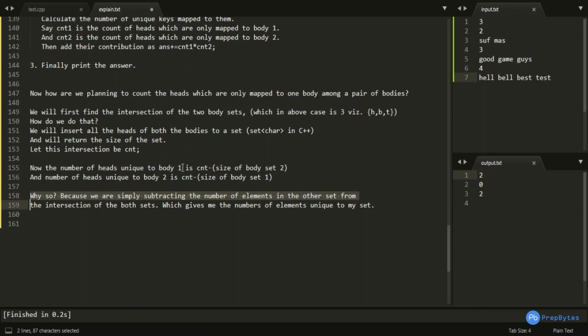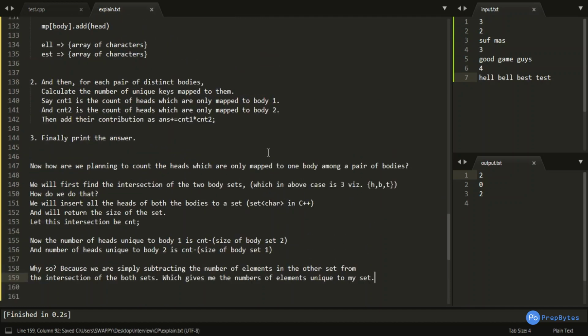For calculating the number of heads that is unique to only body 1, I am subtracting the total number of elements in the set 2 from the intersection. So by this we would be getting the total number of heads that are unique to only body 1, which gives me the number of elements unique to my set. So this is the pretty basic logic of solving this particular problem.